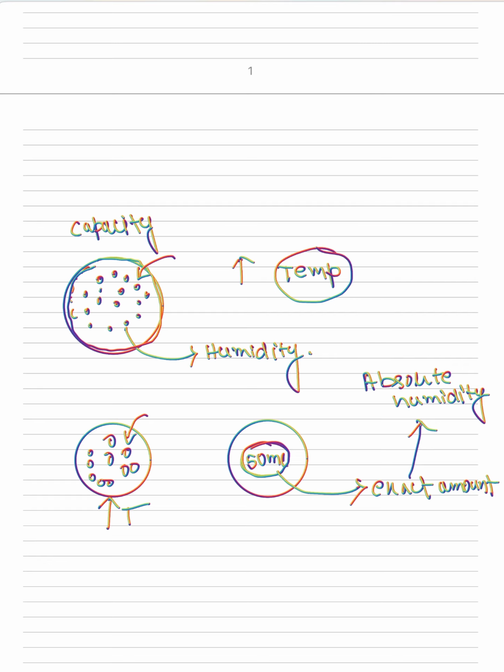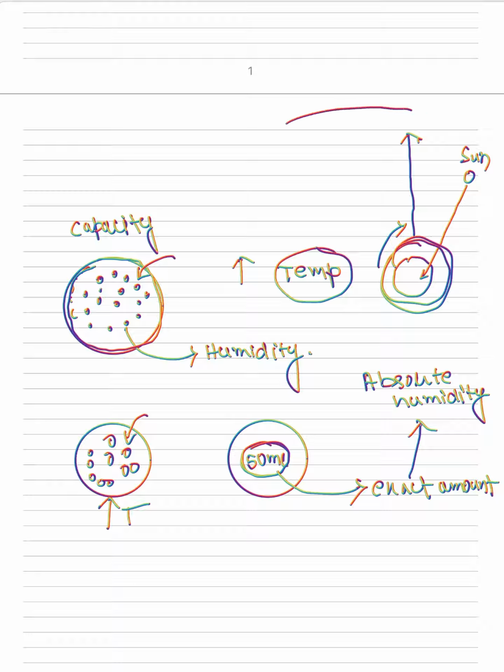Okay, at first here is the sun. When sunlight falls on some water body, then the water vapor arises, and an air mass containing water vapor moves upward. Then we know with increase in altitude, temperature goes down. When temperature goes down, then what did I say?